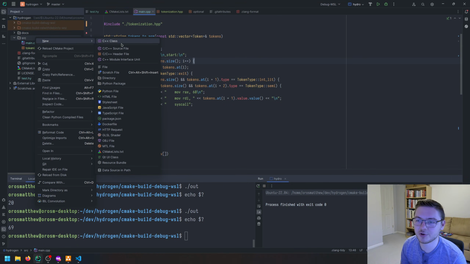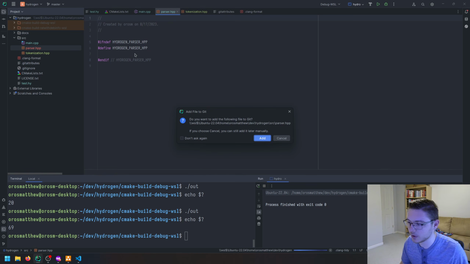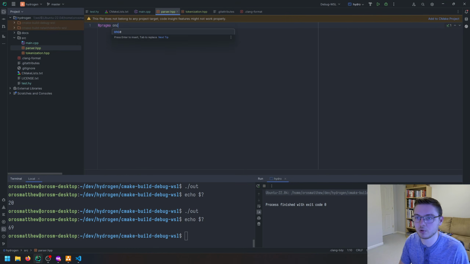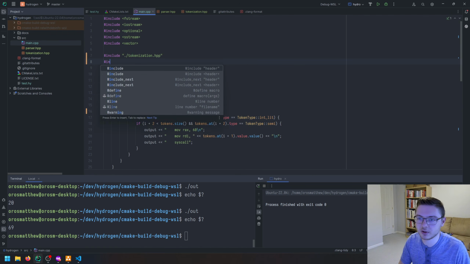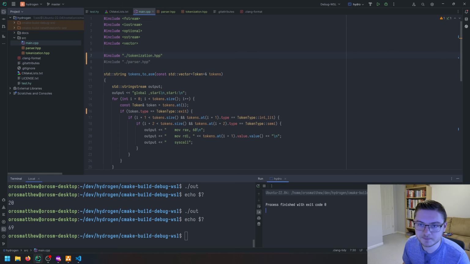So let's go ahead and create another header file. And this will be our parser. Okay, so let's go ahead and add it. We will do pragma once. I'll go ahead and include this so it stops annoying me, /parser.hpp, just like that.